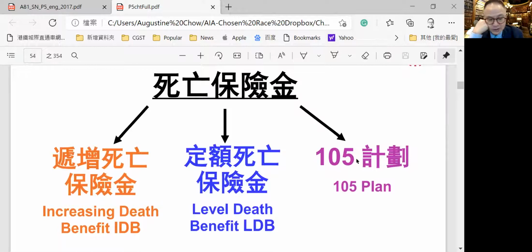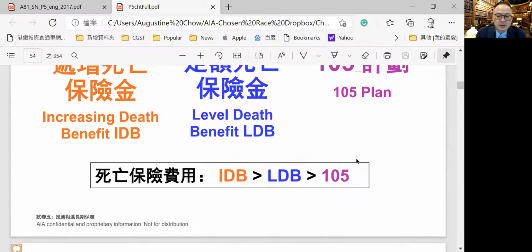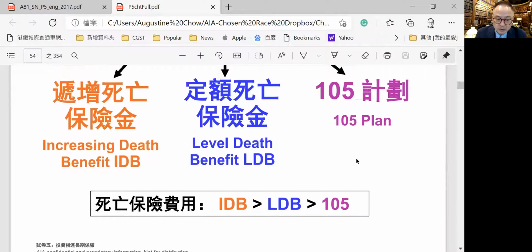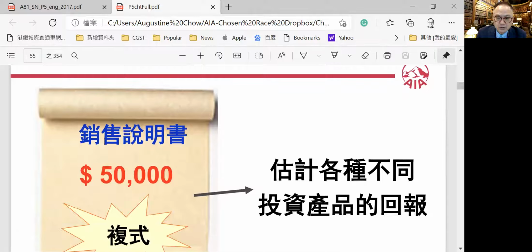Well, the benefits of these plans: increasing death benefits, which we call the IDB, or level death benefits. That means over the years, no matter how much money you have in your account, the death benefits will be the same. Or there will be a 105 plan, where the death benefits are always 5% on top of what you have put in. And of course, the premium is larger for increasing death benefits than for level death benefits, and larger than for the 105 plan.